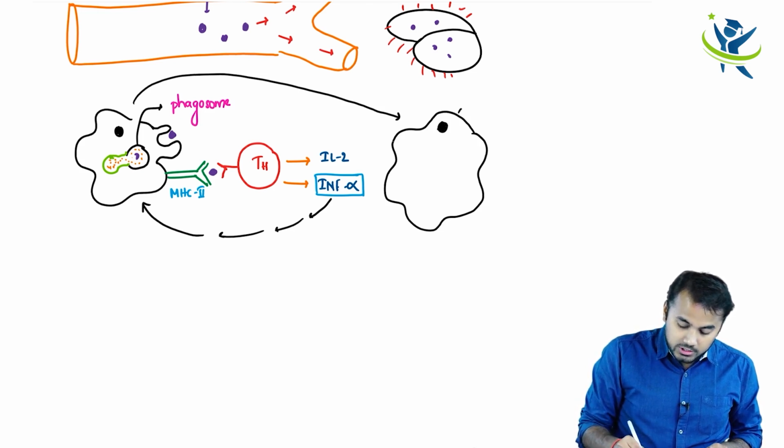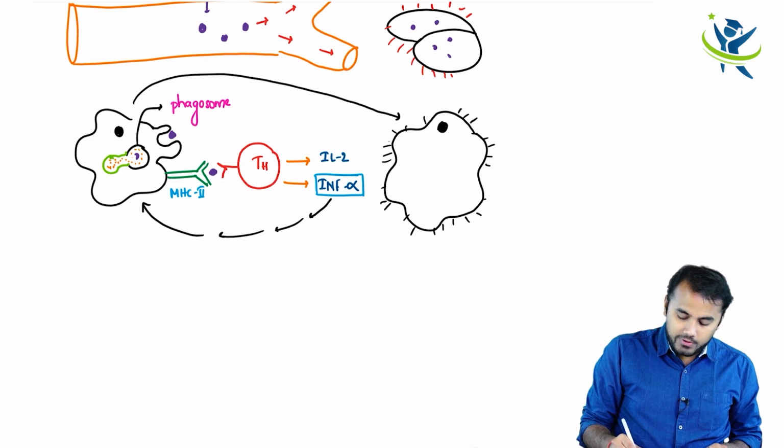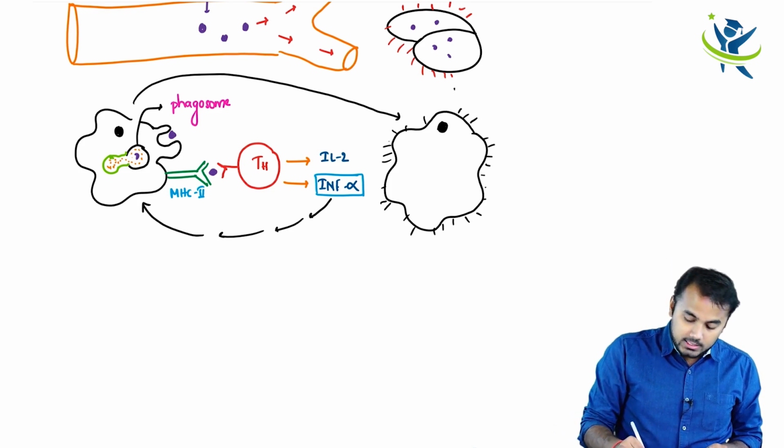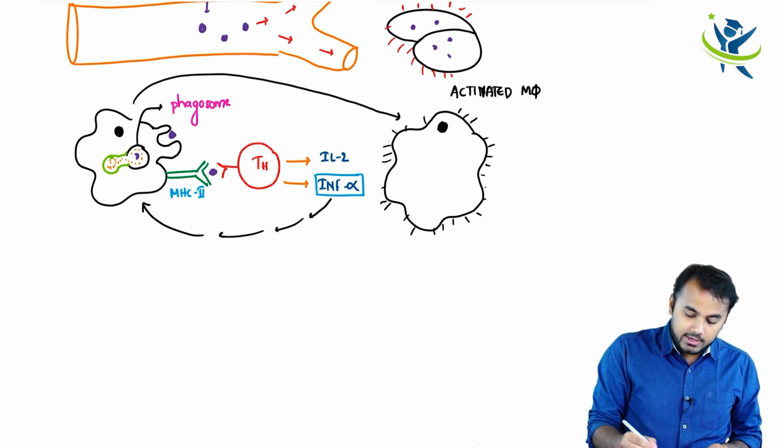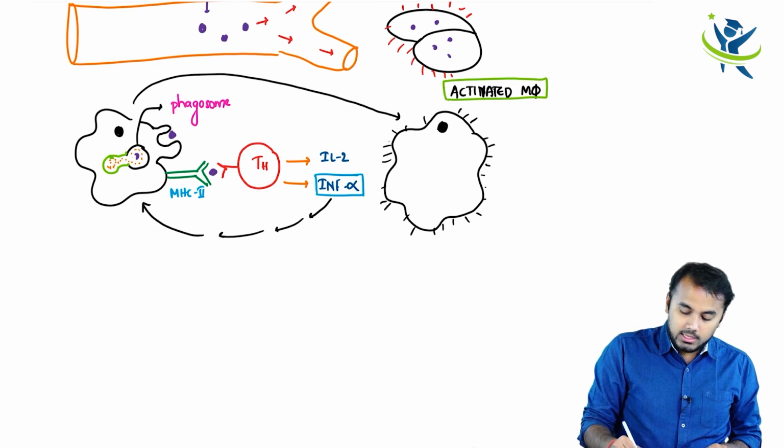Now this macrophage which I have drawn, these are not cilia, okay? Don't think this is cilia. This is a representation of an activated macrophage, and this activated macrophage, my dear friends, is called an epithelioid cell. Epithelioid cell. Right. So what is a good thing about this epithelioid cell?